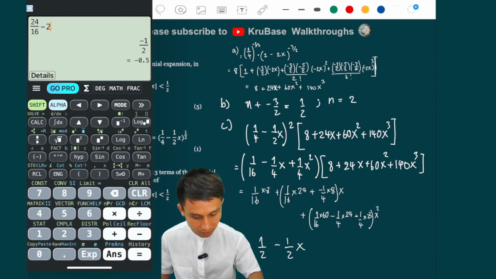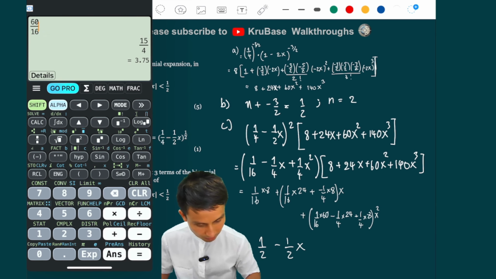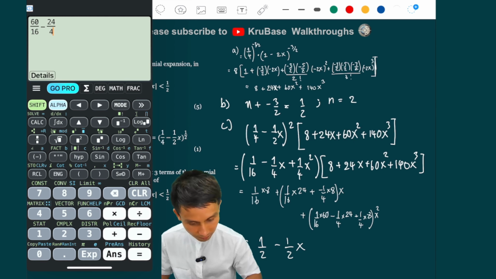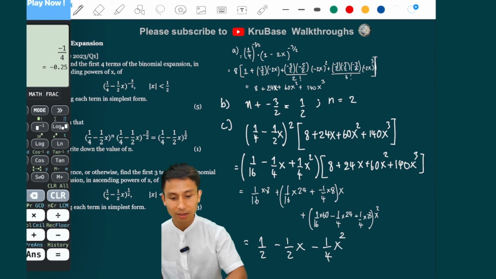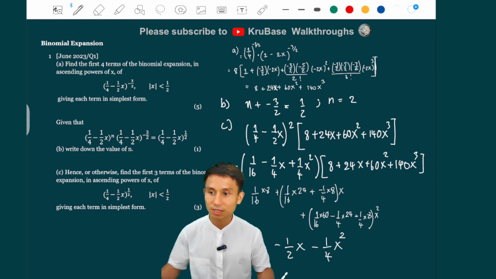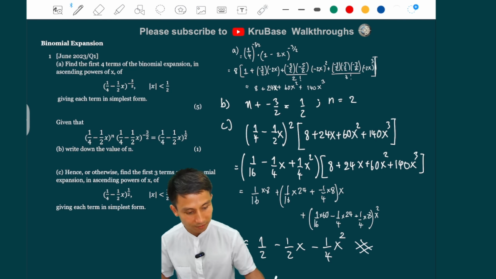And then the x squared term, right? It's going to be 60 over 16 minus 24 over 4, and then plus 2, because 8 over 4. And that is going to be minus 1 over 4 x squared. And I think that's it for this one, giving each term in simplest form. Okay, so that's the answer.